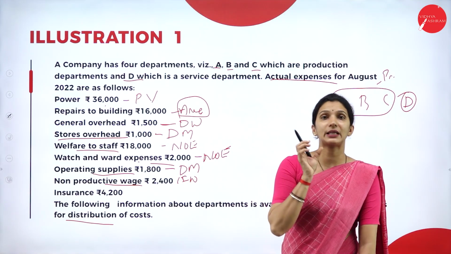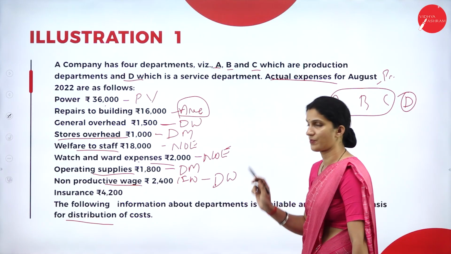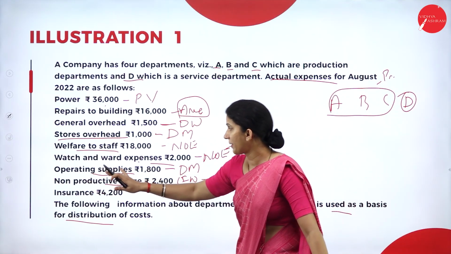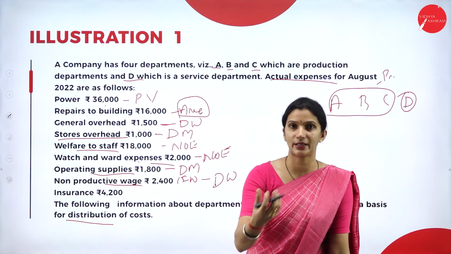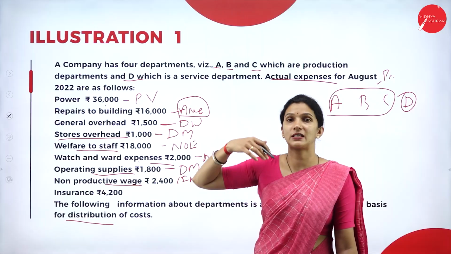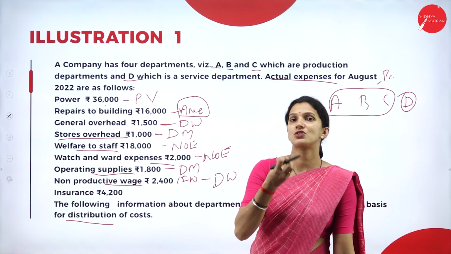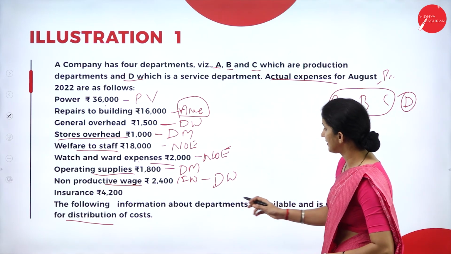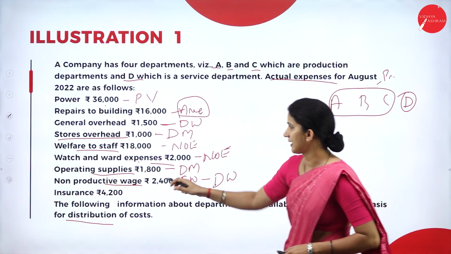So for indirect wage, your basis is direct wage. Suppose indirect material or operating supplies is given, then your basis will be direct material. If indirect wages or non-productive wages are given, your basis is the direct wage. So we will take this ratio to allocate these expenses.